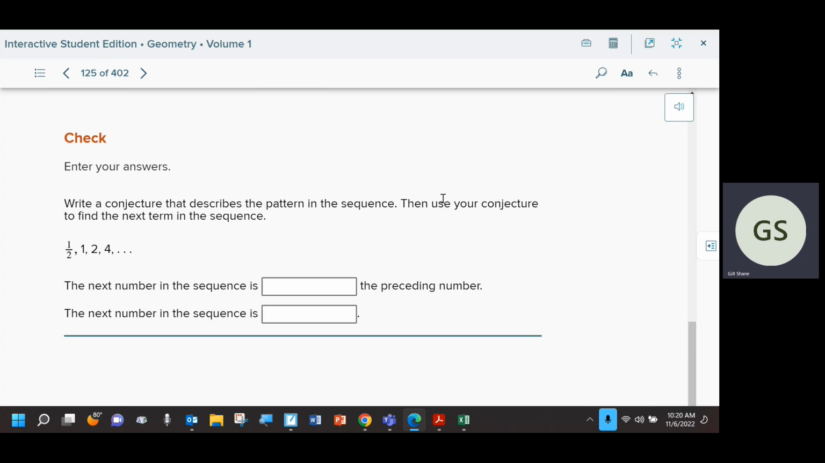Again, similar. What's going on here? Well, like I said, we're not always adding a number. I'm not adding 1/2 every time because that doesn't work for these. But what I could say is I'm multiplying by 2. Times 2 gives me 1, times 2 gives me 2, times 2 gives me 4. So based on that observation, I believe we have a pattern of multiplying by 2, and then I could take a guess at the next number. So the conjecture is that we are multiplying each term by 2 to get the next term.